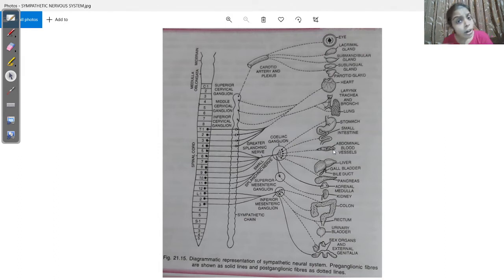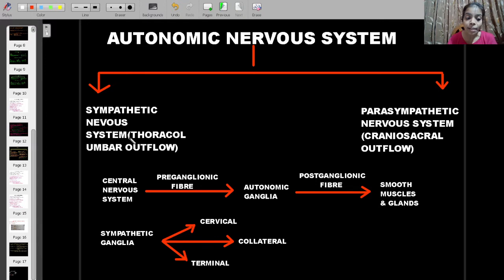So all the visceral organs of the body are being innervated by the postganglionic fibers.